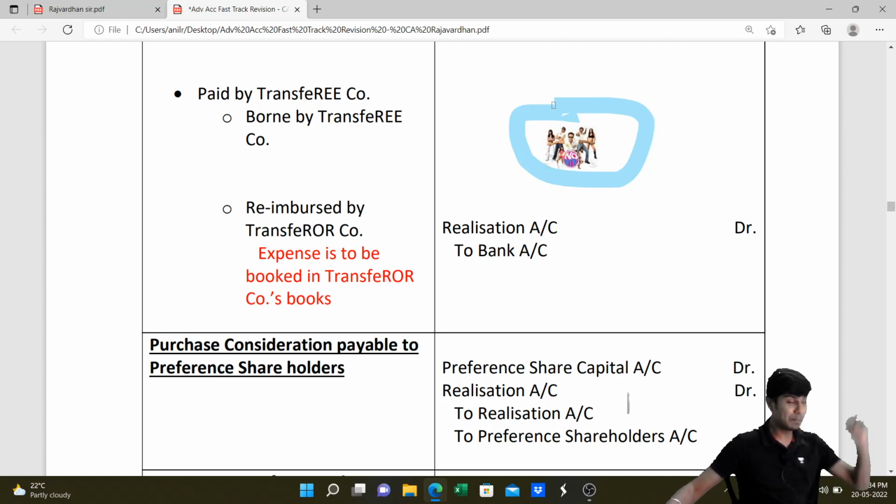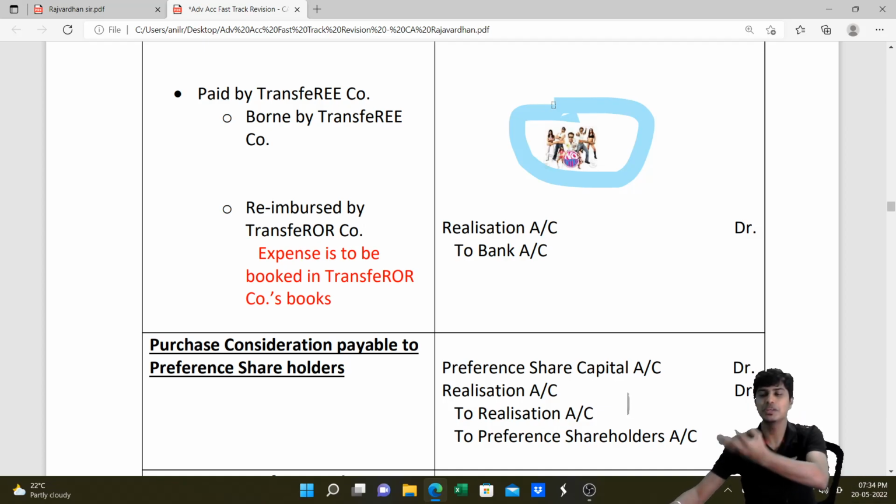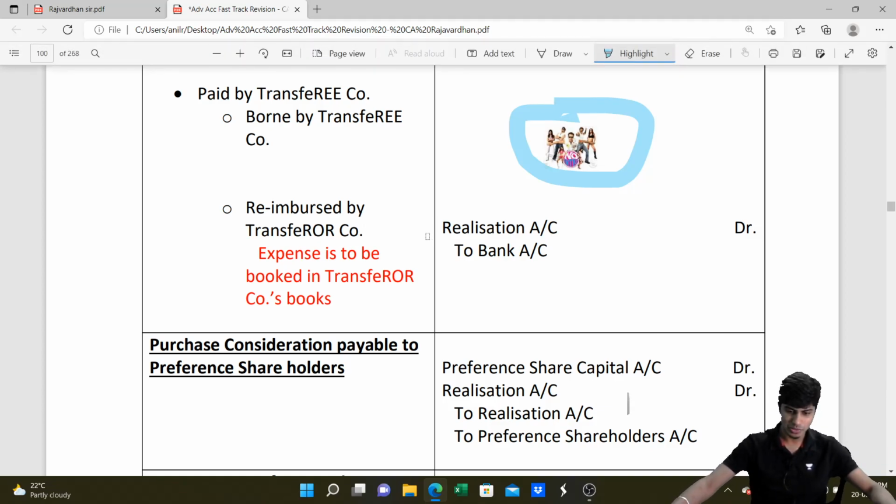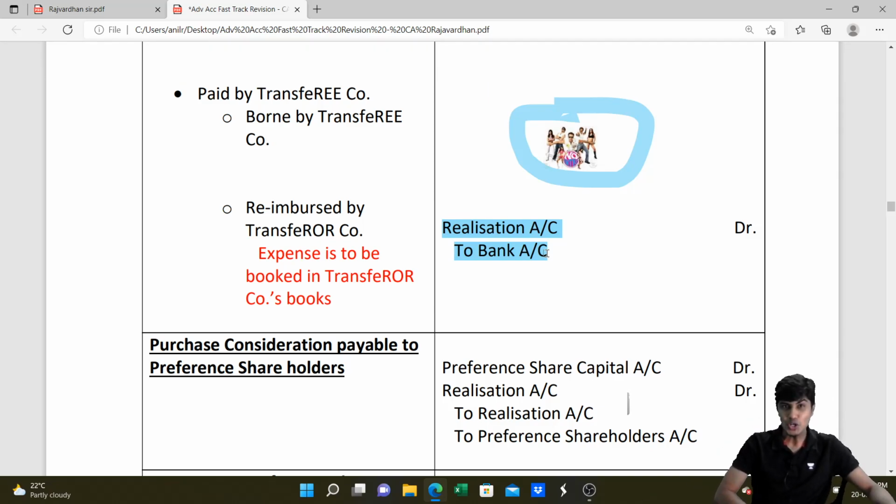However, if he paid it on my behalf, and now I have the responsibility to pay him, what do I do in that case? Then I would have to pay him, bank account credit. And it doesn't really matter whether I pay the expense straight or I pay to my transferee. Entry will be realization account debit to bank account. I hope all of you understood this part. Yes or no, guys?